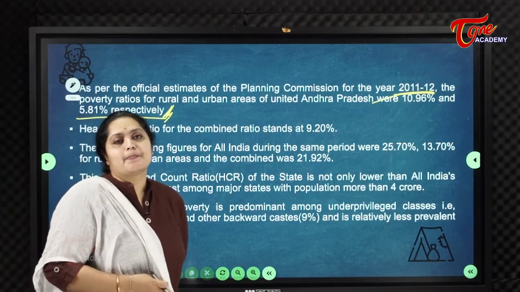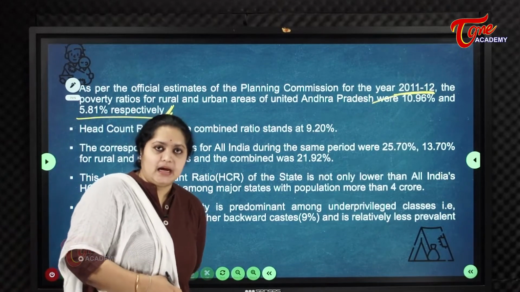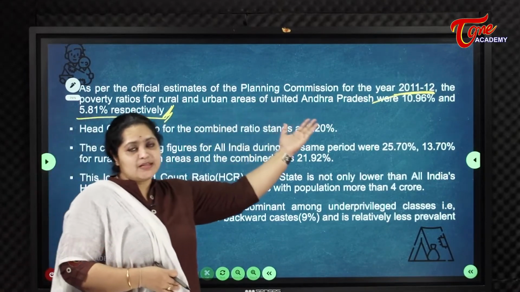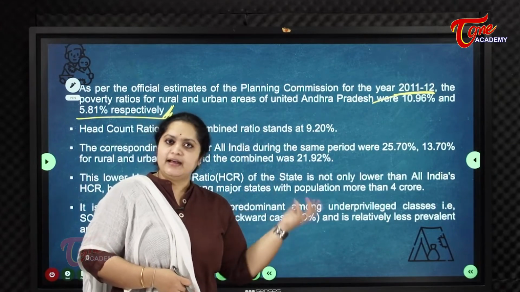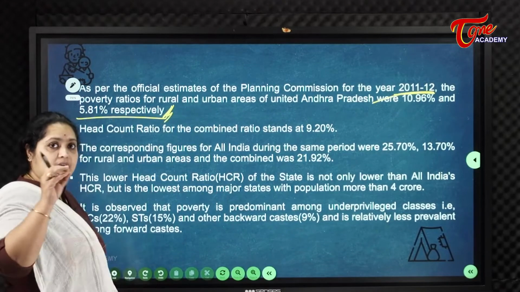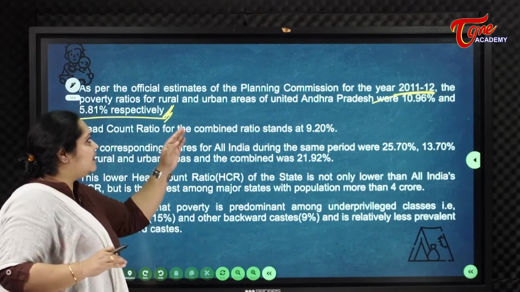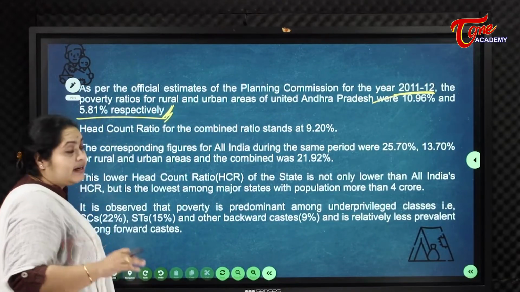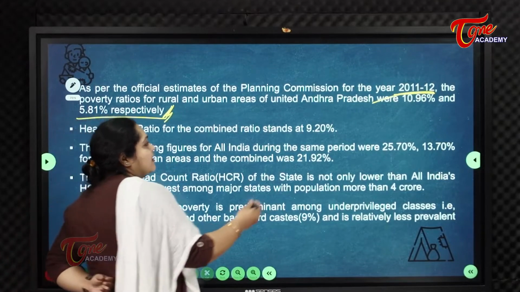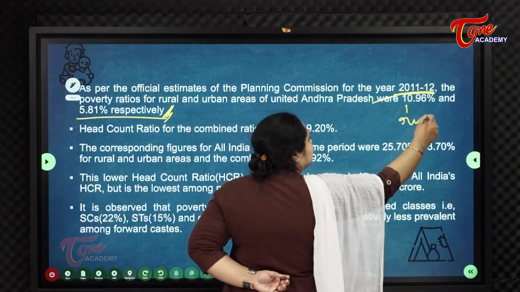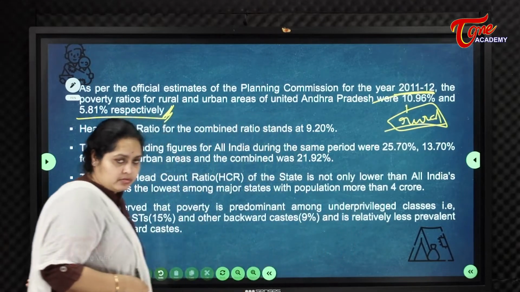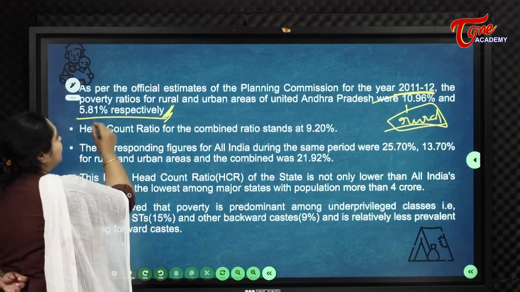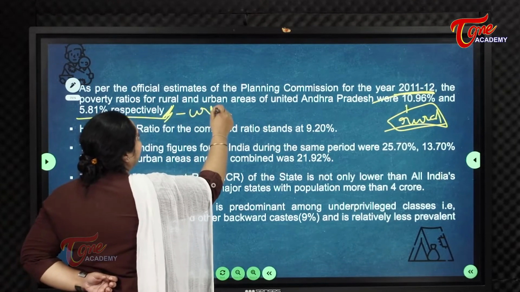Coming to poverty, 2011 was United Andhra Pradesh, which includes both Telangana and Andhra Pradesh. So if we take the poverty rate in rural and urban population, 10% of rural people are poor and 5.8% of urban people are poor.